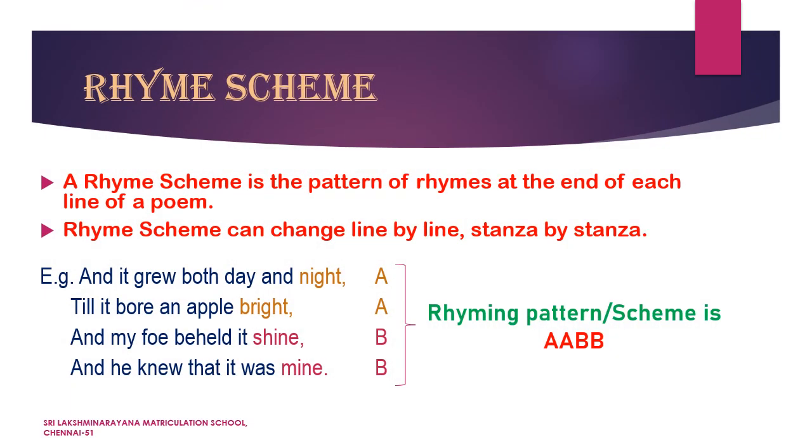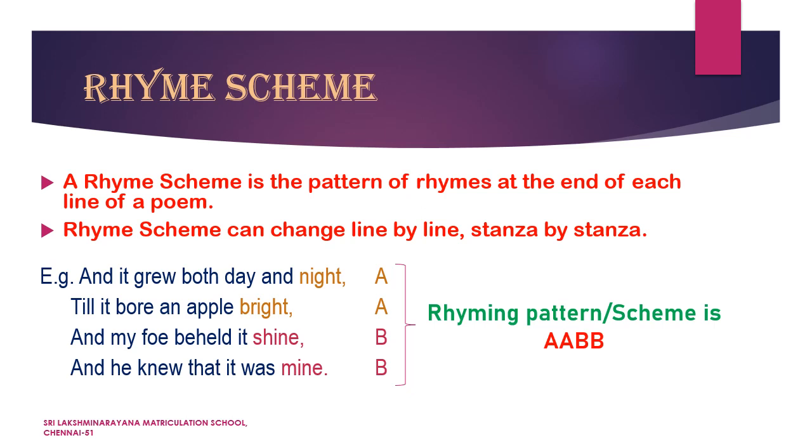Now coming to the last poetic device, a rhyme scheme. A rhyme scheme is the pattern of rhyming words at the end of each line of a poem. A rhyme scheme can change line by line or stanza by stanza. So now let us look into the example given here. Look at the stanza, children.